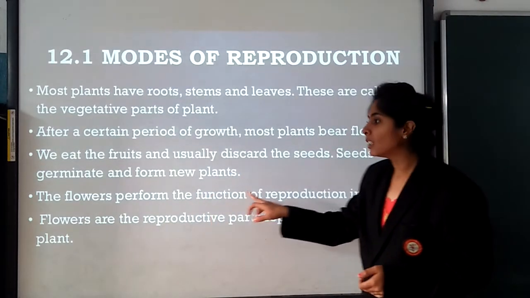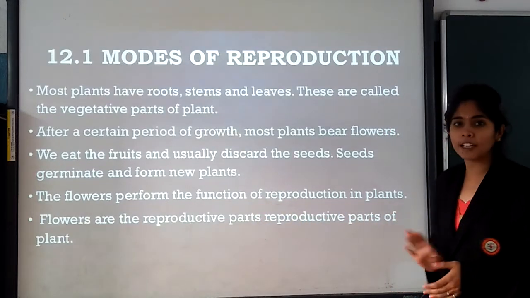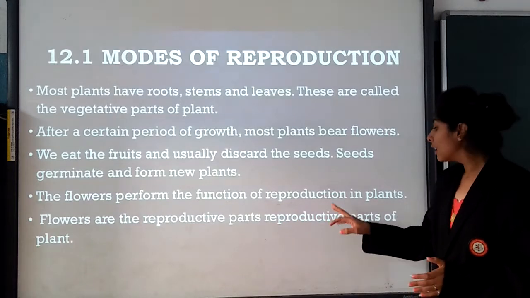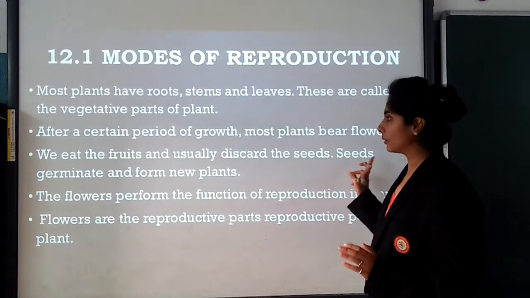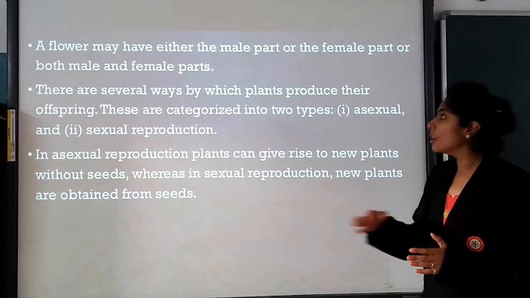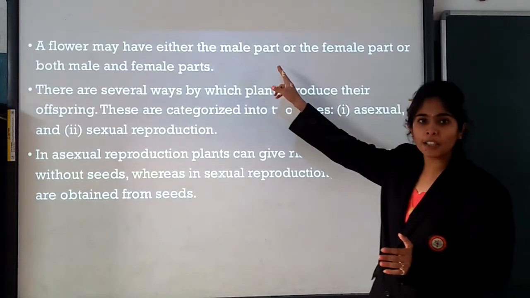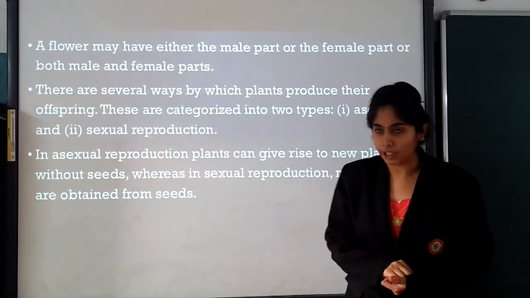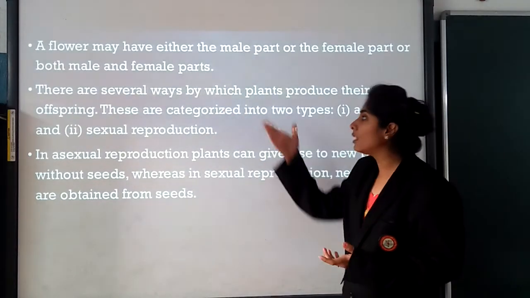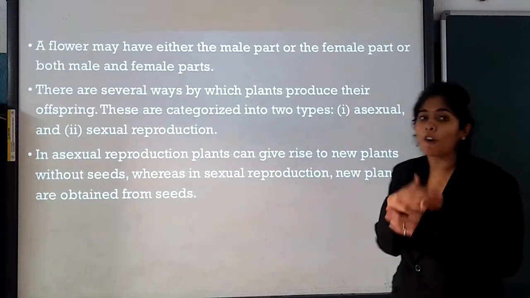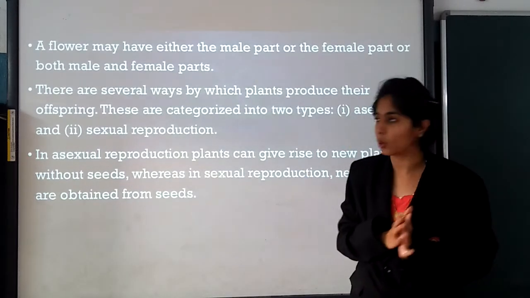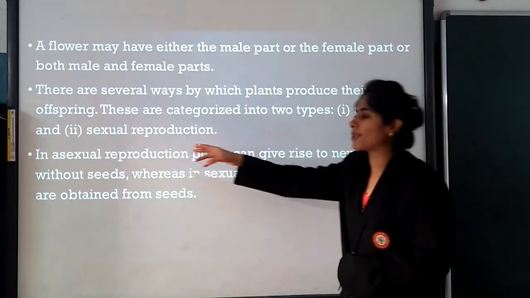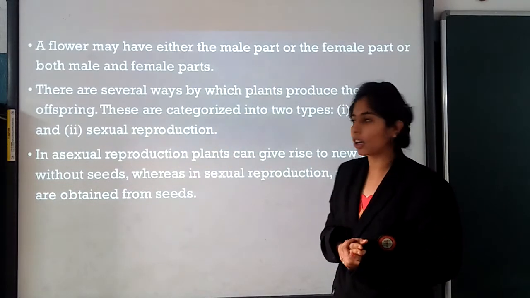The flowers perform the function of reproduction in plants. Flowers are the reproductive parts of the plant. A flower may have either the male part or the female part, or both male as well as female. There are several ways by which plants produce their offspring. Offspring means their same kind. These are categorized into two types: asexual reproduction as well as sexual reproduction.